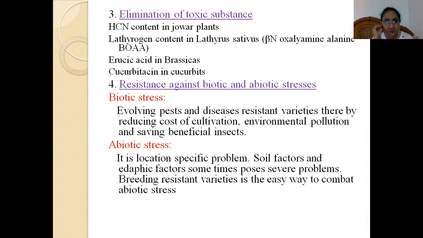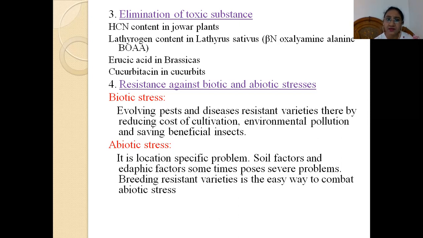Then in case of Lathyrus sativus, we always try to reduce the BOAA content. BOAA, the full form is beta-N-oxalyl-amino-alanine. This is the lathyrogenic content, and as a breeder we always try to develop those varieties which have a reduced amount of BOAA content.